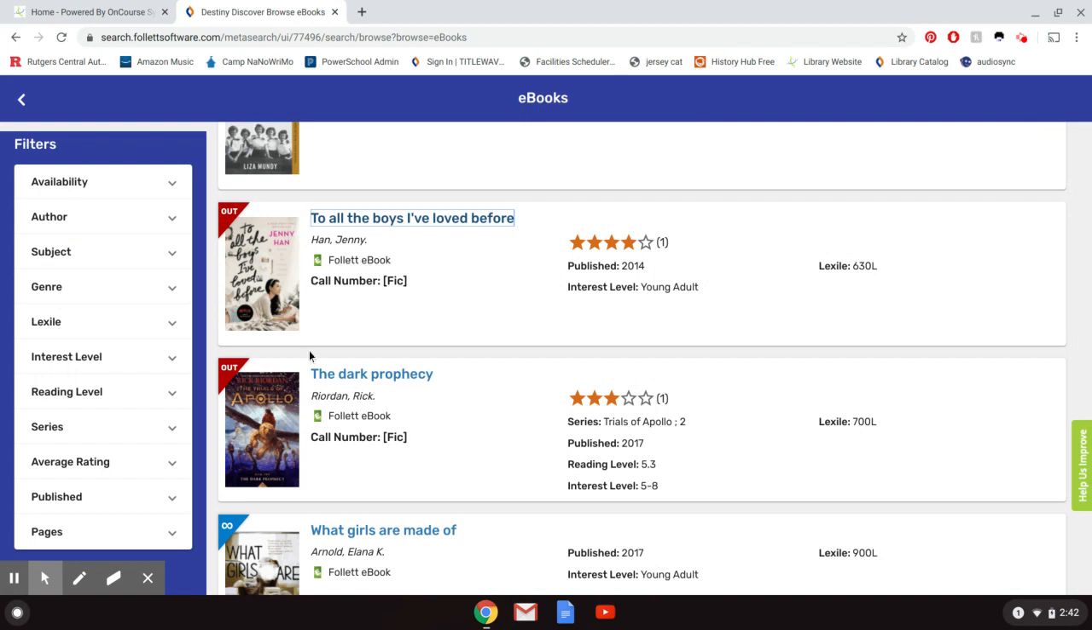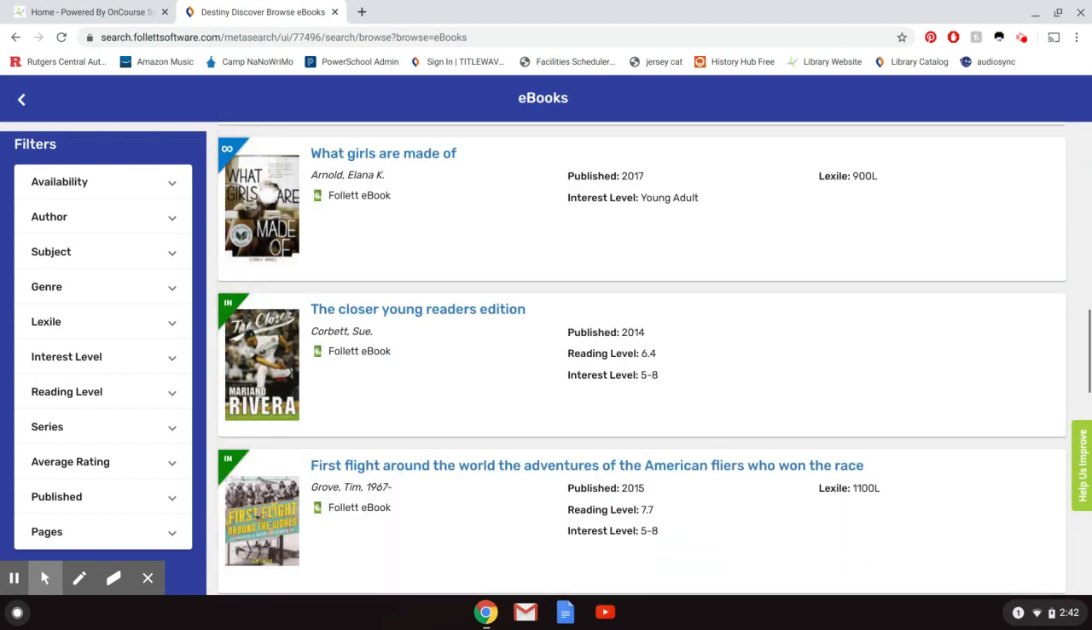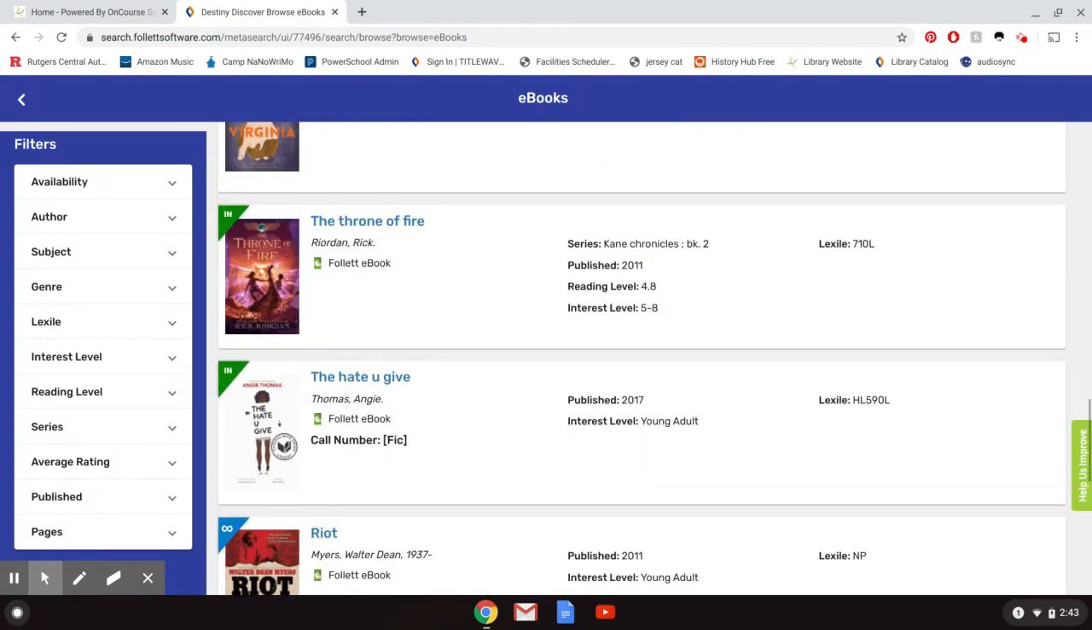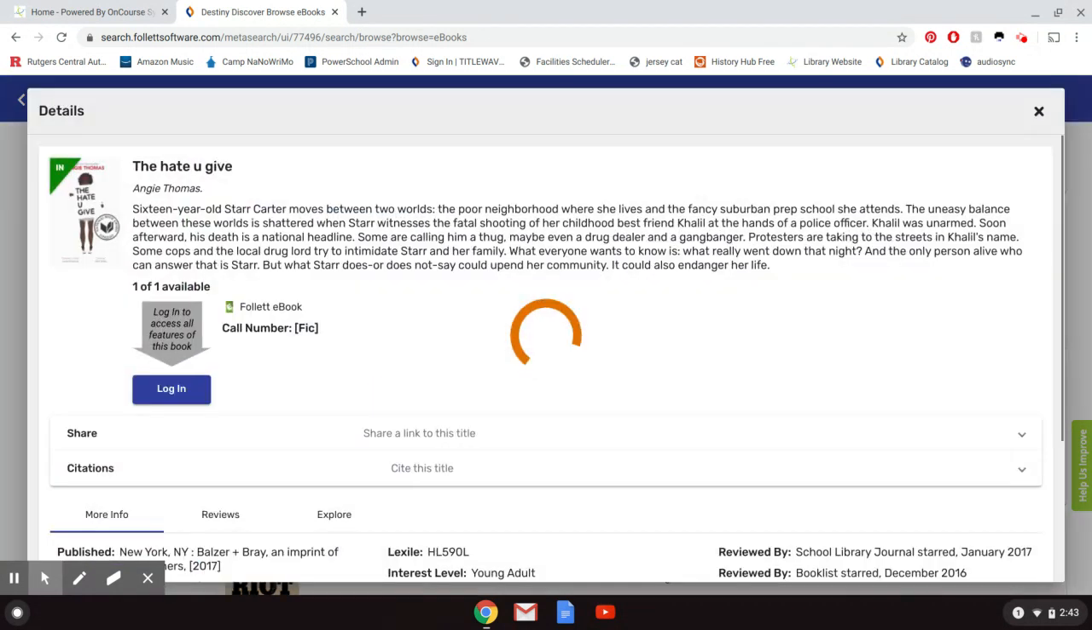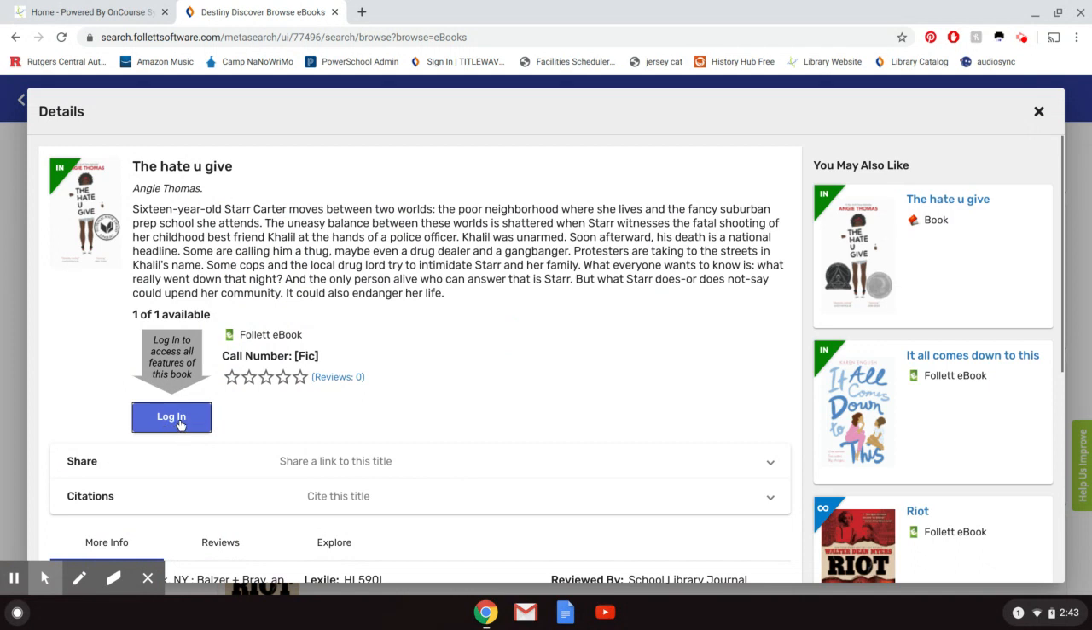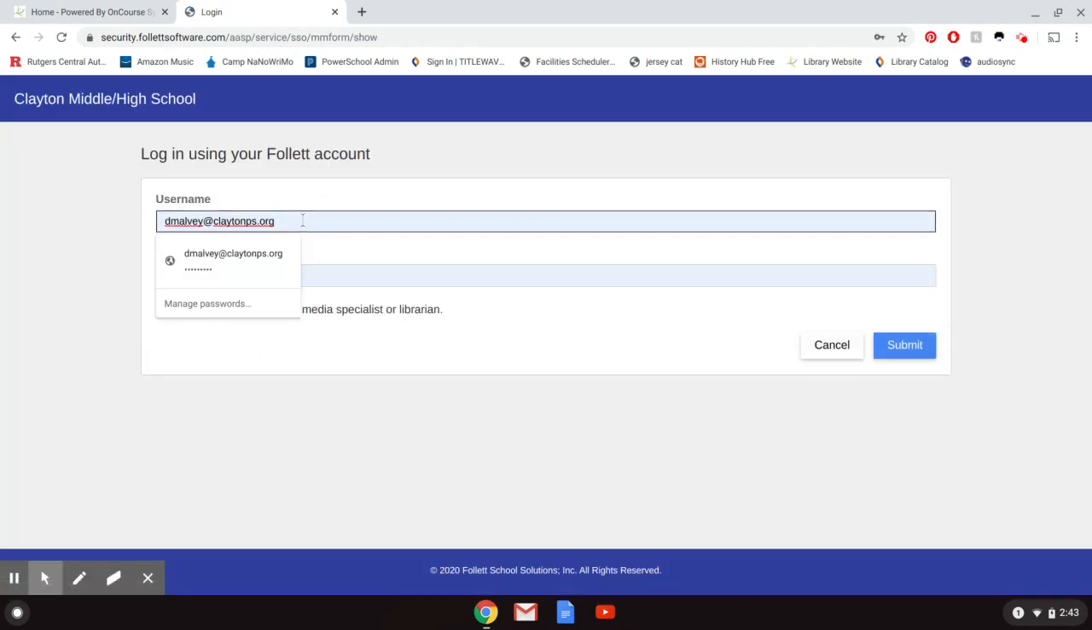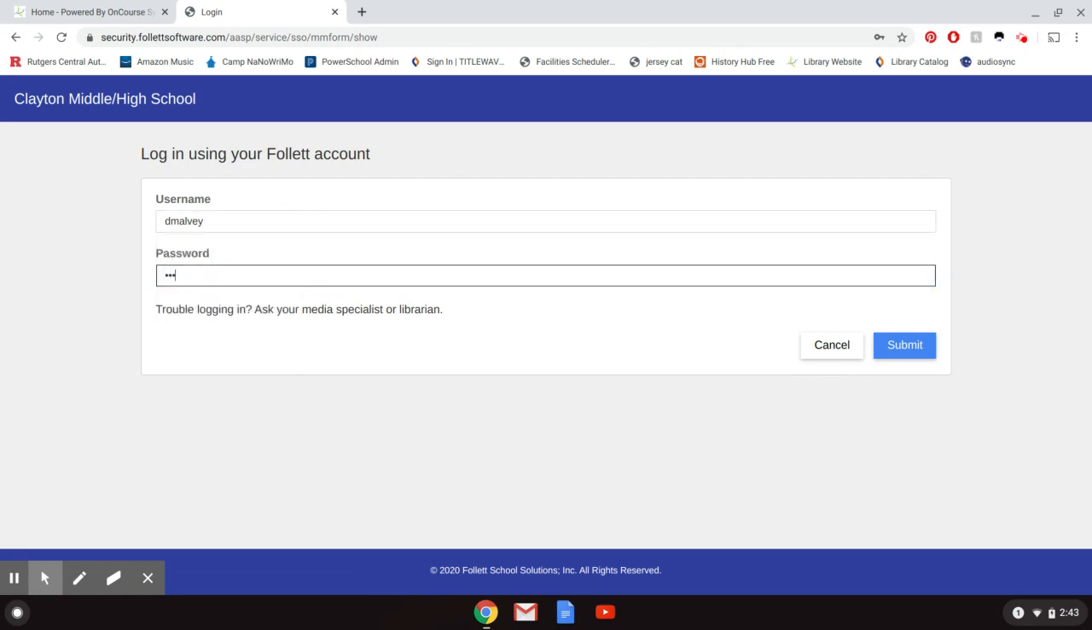So say that you're looking through and you decide you want to read The Hate You Give. You're going to click on it. And what you'll need to do is log in order to borrow the book. So your login information as a student is the same login information that you use when you log into a school computer. It's the same as your school username and password. So whatever that is, you're going to put that in.